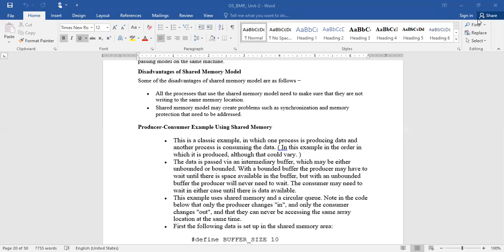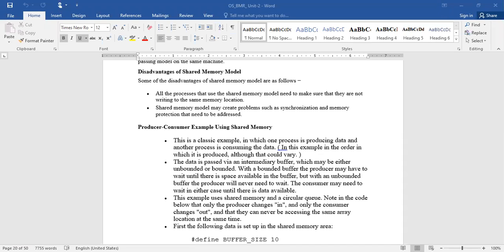The data is passed via an intermediate buffer, which may be either unbounded or bounded. Suppose the memory space available is fixed length, for example, 1 GB. So how much data is the producer able to produce? Only up to the capacity, 1 GB of information can be stored in the buffer by the producer.